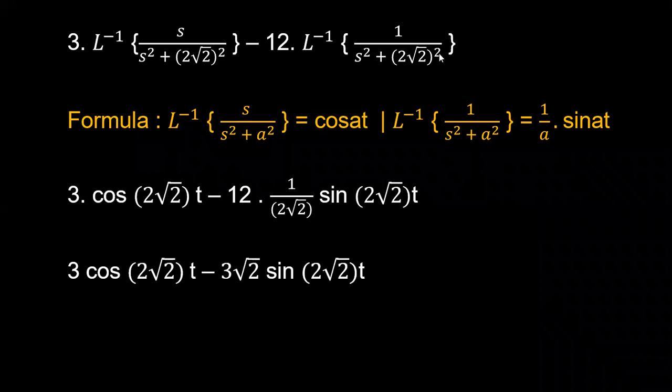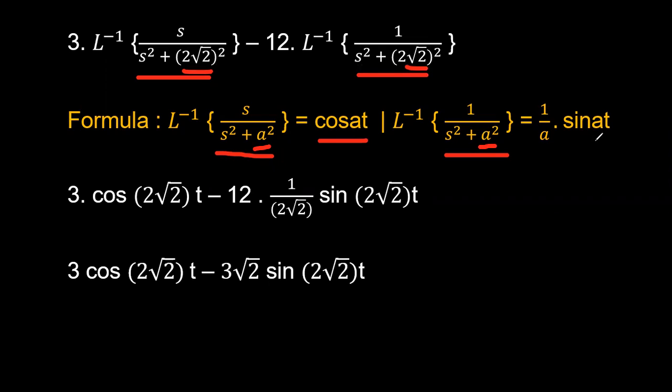Okay, so if you see here, this can be represented as s by s square plus a square, which is nothing but cos at, where the a value is 2 root 2. In place of a, we have 2 root 2. Similarly, this can be compared with the formula 1 by s square plus a square, where the a value is equal to 2 root 2. It can be represented as sin at by a. Wherever you have a, you can simply substitute 2 root 2.